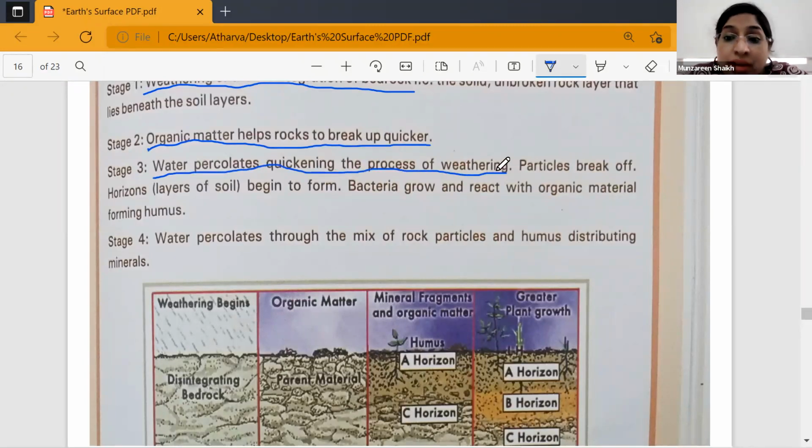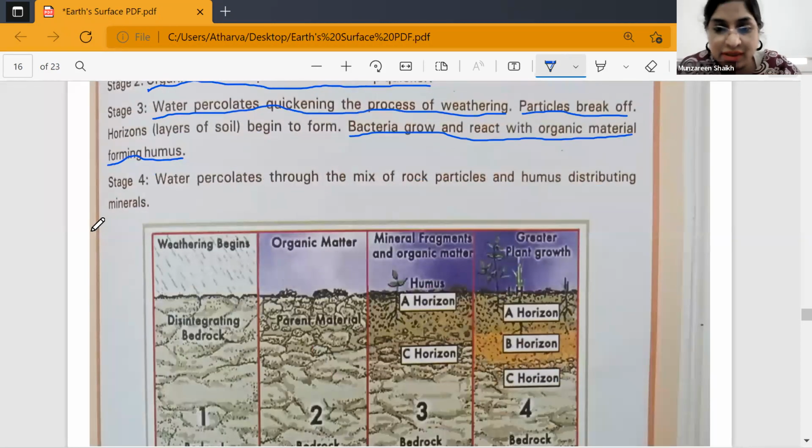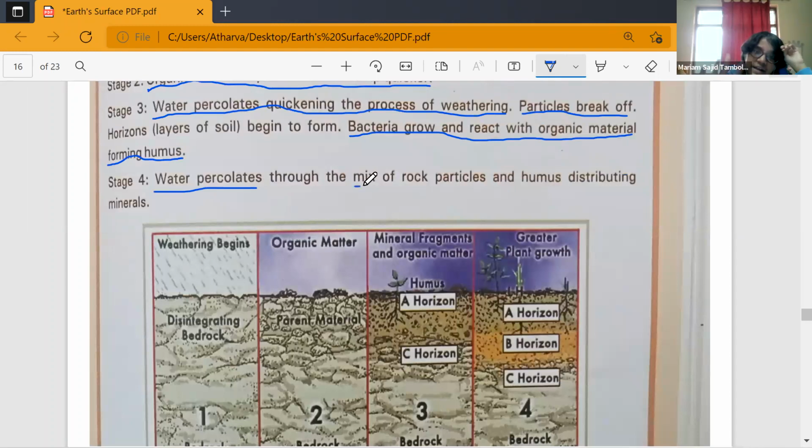Particles break off. Bacteria grow and react with the organic material, forming humus. This stage is the beginning of the horizons, isn't it? Third stage is the beginning of horizons. You get two different layers in the third stage. Fourth stage, water percolates and mixes with the rock materials. And ma'am, this is why the B horizon forms. Yes, because of this, horizon B is being formed. Clear now, everyone? Yes, ma'am.